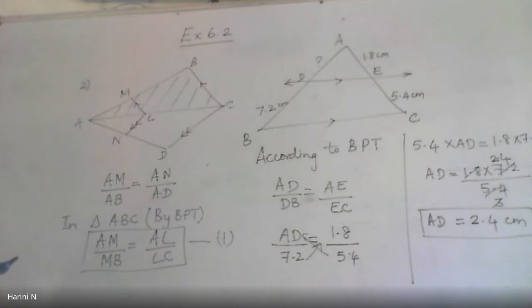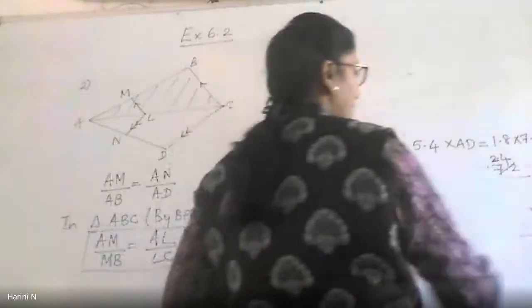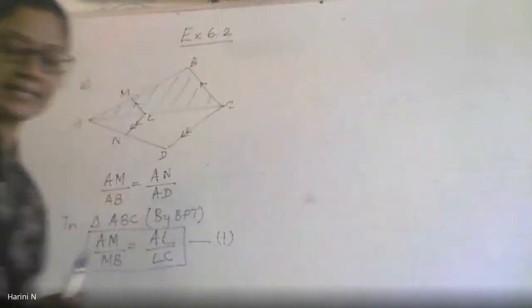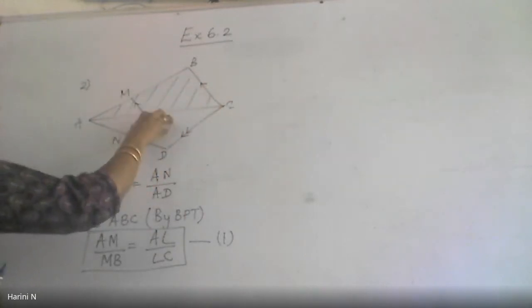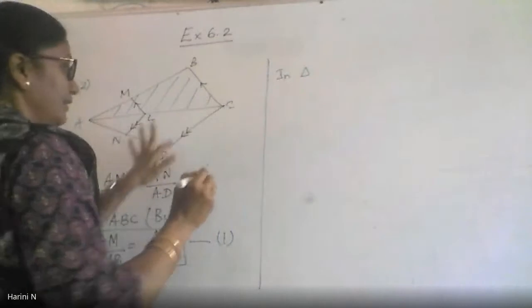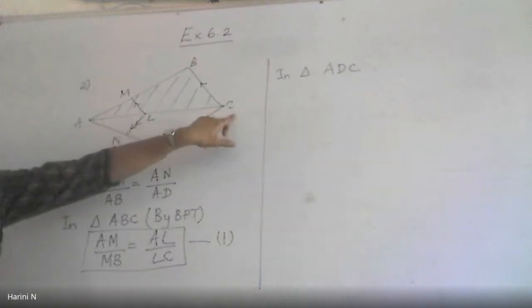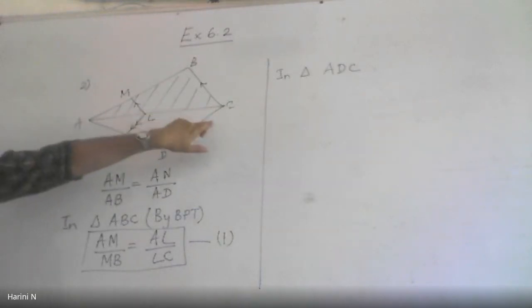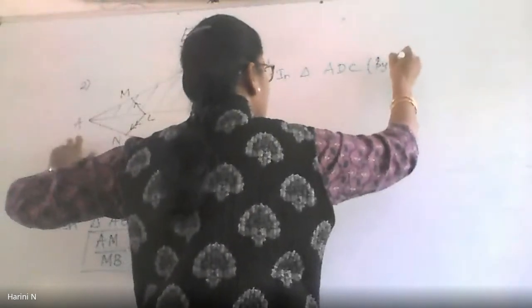Now coming to the bottom triangle. There's one more triangle at the bottom. What is the triangle? Please name it. The triangle at the bottom. Ma'am, ADC. And in this ADC, LN is parallel to CD. Again, can I apply the basic proportionality theorem on this triangle? Yes, ma'am. So in triangle ADC, LN is parallel to DC. So I am applying the BPT here.